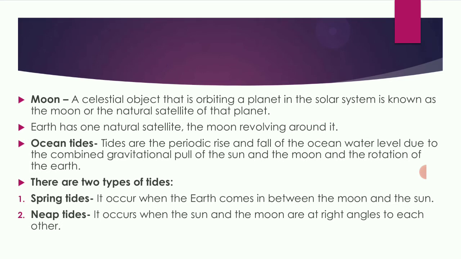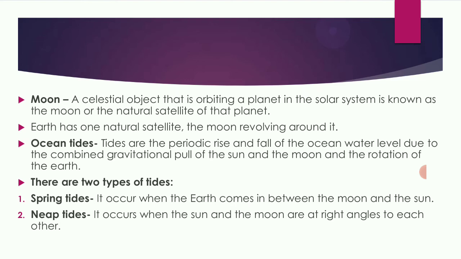Moon. A celestial object that is orbiting a planet in the solar system is called a moon or the natural satellite of that planet. We have seen that our outer planets have many moons revolving around them, while the inner planets have only a few moons orbiting them. Earth has only one moon, that is one natural satellite revolving around it, that is the moon.